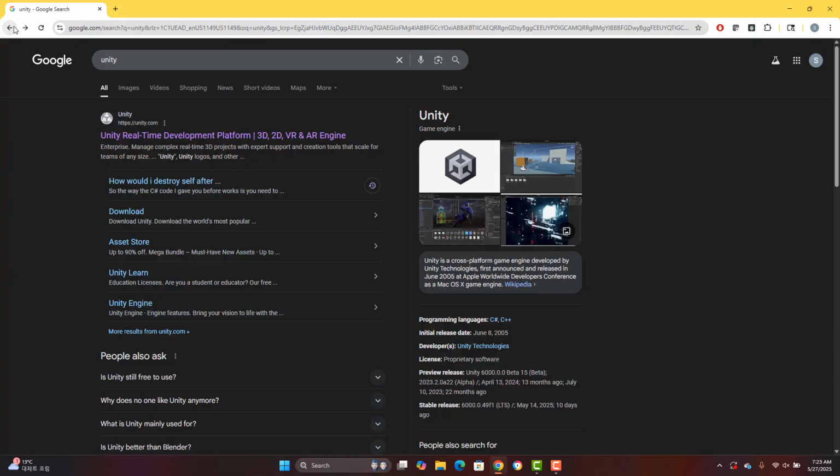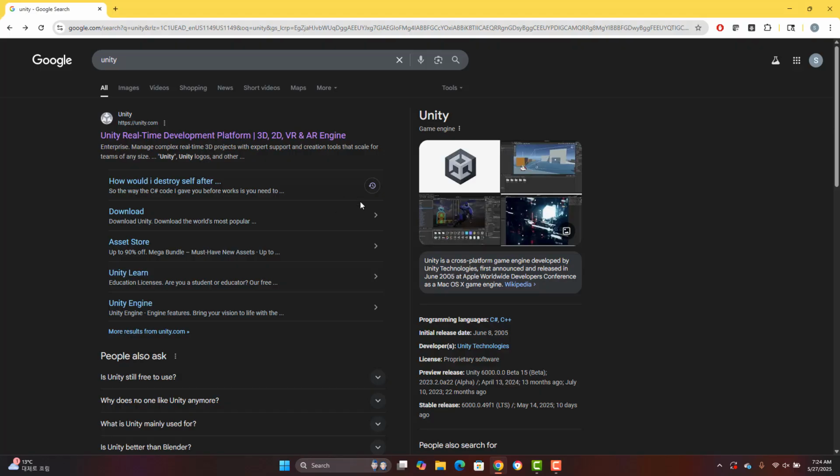So if you're curious, you can find some information about Unity on any search engine. Okay, Unity is a cross-platform game engine developed by Unity Technologies, first announced and released in June 2005. And you can get to know more about this if you go to Wikipedia page, or you can find many resources online.